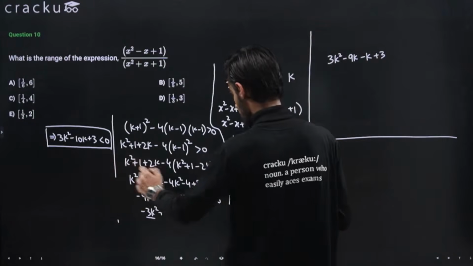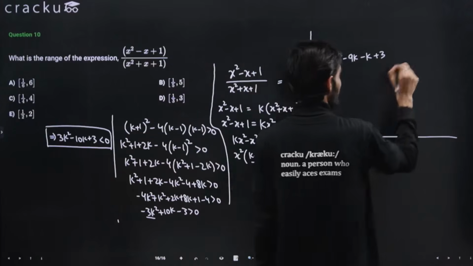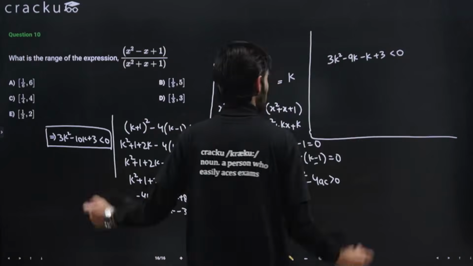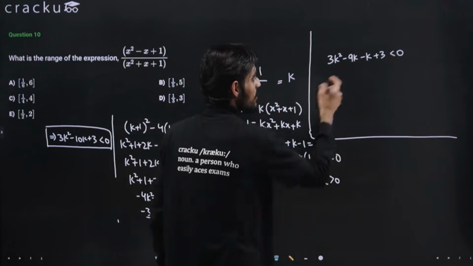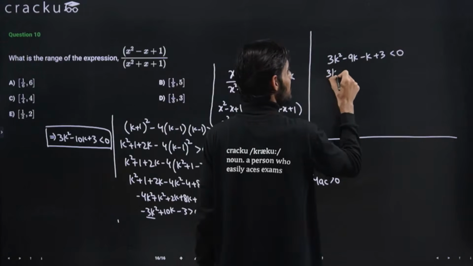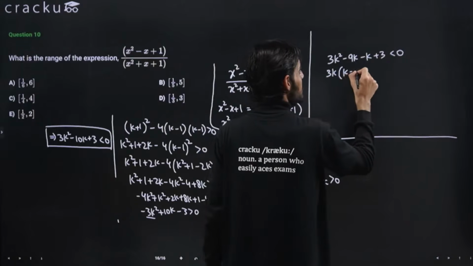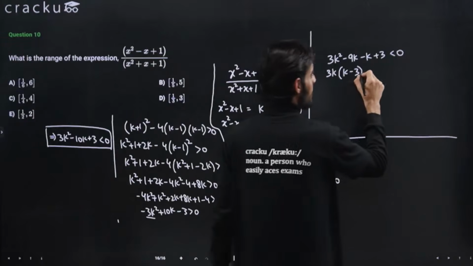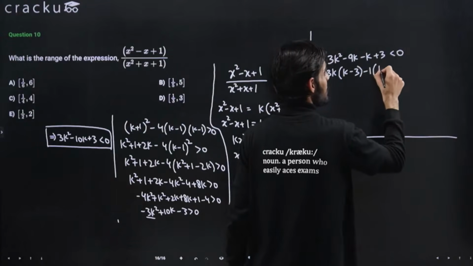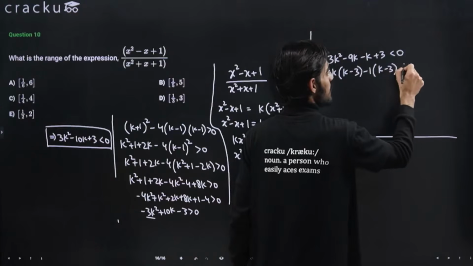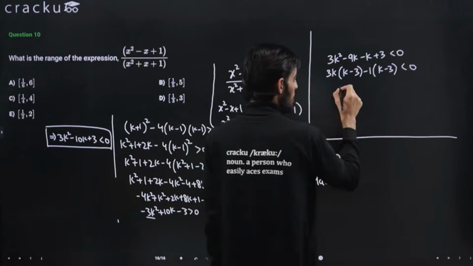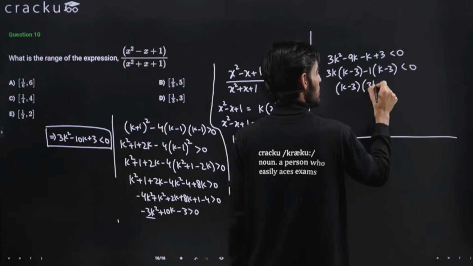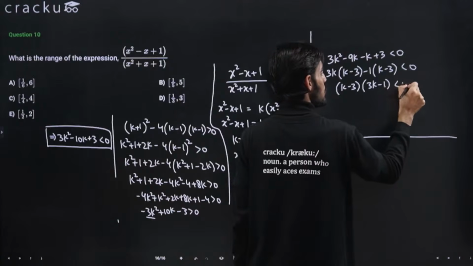So this is less than or equal to, I'm again saying equal to, so this is less than 0. Now we need to take some common. 3k is common, so this will be k minus 3, right? I have taken 3k as common, so this will be k minus 3, here it will be minus 1, this will be k minus 3 less than 0. So this will come out to be k minus 3, 3k minus 1 less than 0.